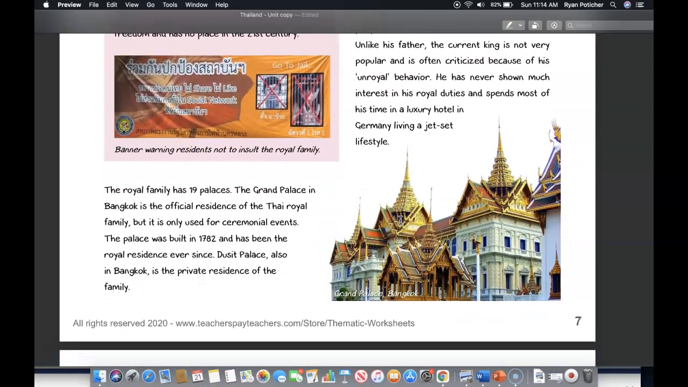Unlike his father, the current king is not very popular and is often criticized because of his unroyal behavior. He has never shown much interest in his royal duties and spent most of his time in a luxury hotel in Germany living a jet-set lifestyle.